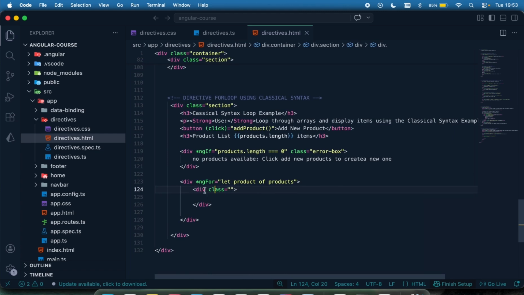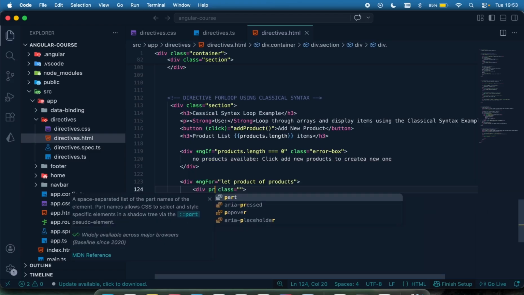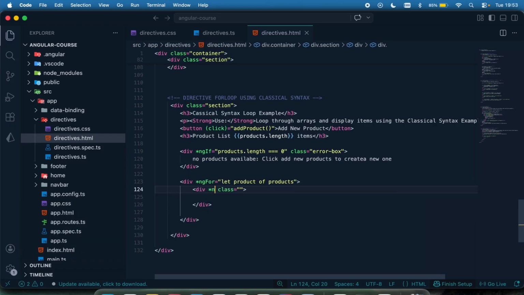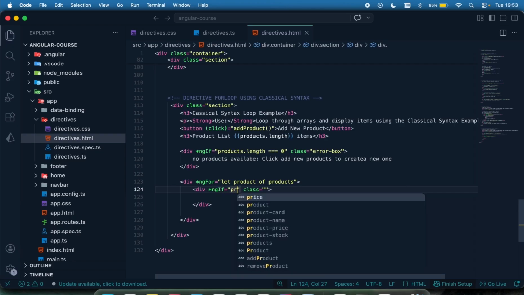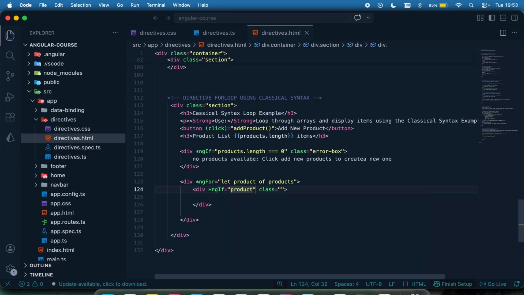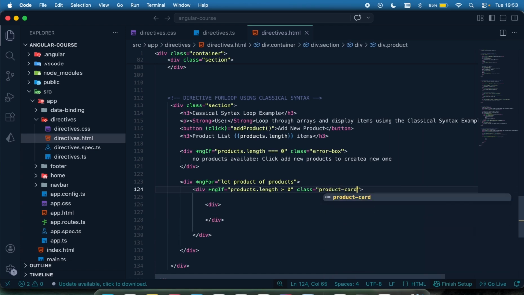So for each of these, I'm just going to say, okay, asterisk ngIf, again, if products.length is greater than 0, which means if there's a product, then we can proceed to display what we have in this div right here. So right here, I can give this a class name called product-card, something like that.